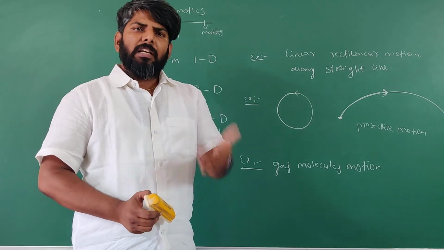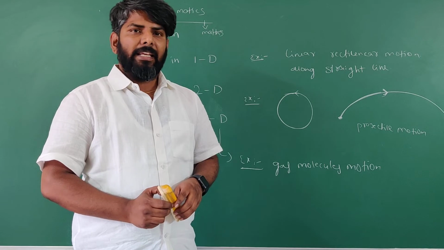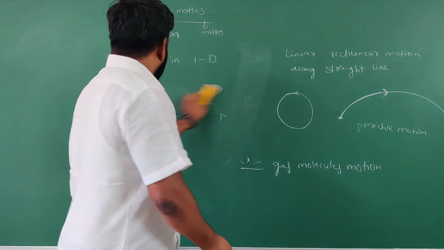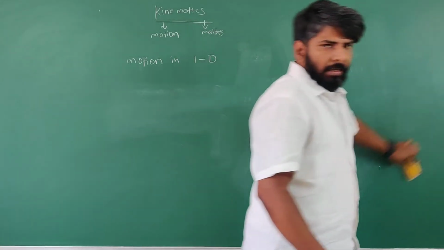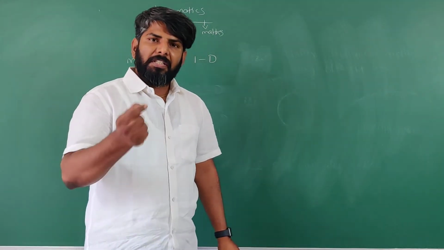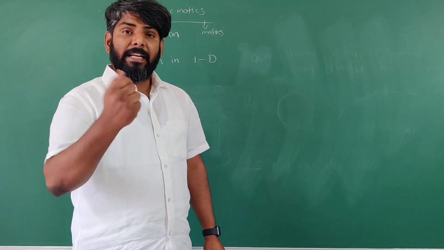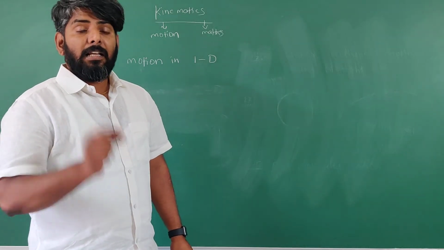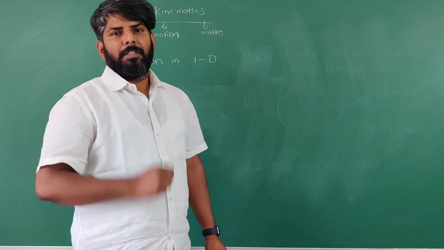These words we generally hear in our daily life, but their meaning is entirely different. For example, rest, motion, path, distance, displacement, speed, velocity. There are so many important words in this concept.